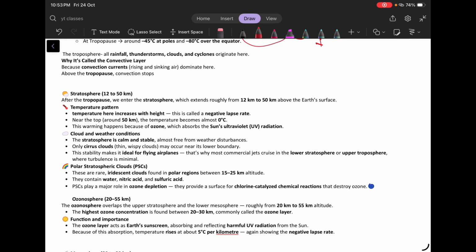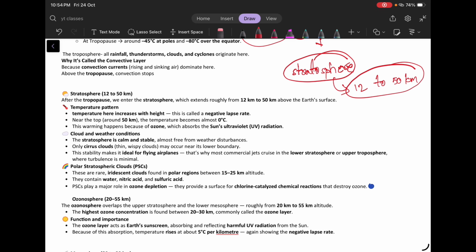Now we will understand the stratospheric layer. The stratospheric layer is present between 12 kilometers to 50 kilometers of altitude from the surface of the earth. And after the tropopause only we enter the stratosphere. Here the temperature will increase with increasing altitude in the stratosphere. Why?